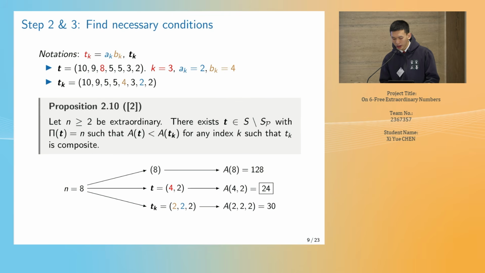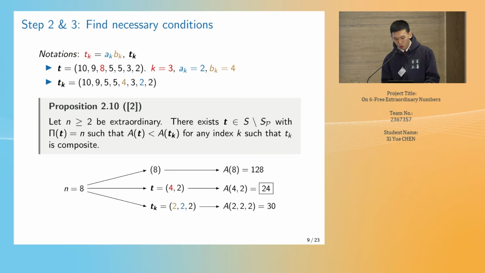In steps 2 and 3, I will find some necessary conditions for 6-free extraordinary integers. Before this, let me define some notation first. For a non-prime factorization t, we can obtain the sequence t_k by replacing the composite term t_k by its factors a_k and b_k. Here, a_k is the least prime factor of term t_k.